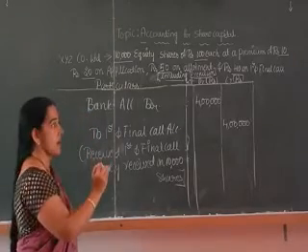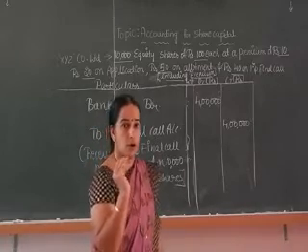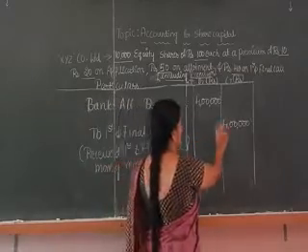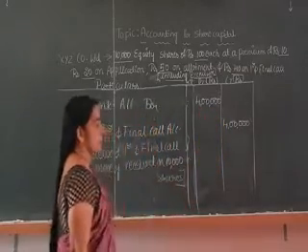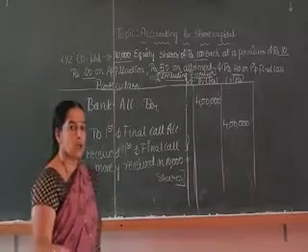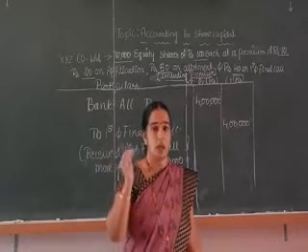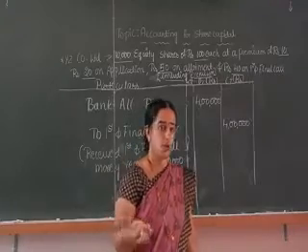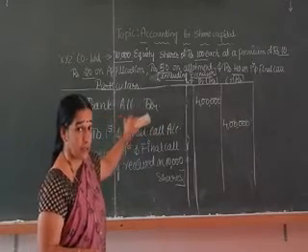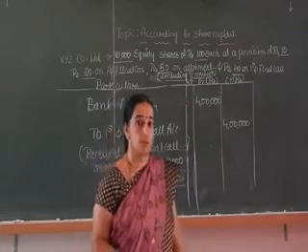Calls in arrears account also will be debited, and that will be deducted from the total first and final call amount written in the bank account. So if there are calls in arrears, there are two accounts to be debited: bank account debtor and calls in arrears account debtor to first and final call account. Calls in arrears is debited because it is an expense. Understood how to pass the entries?